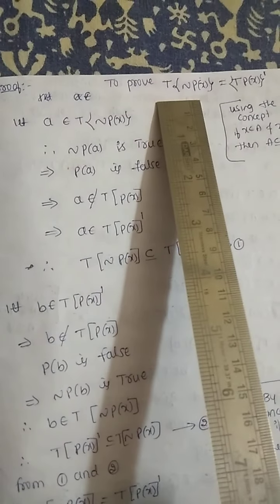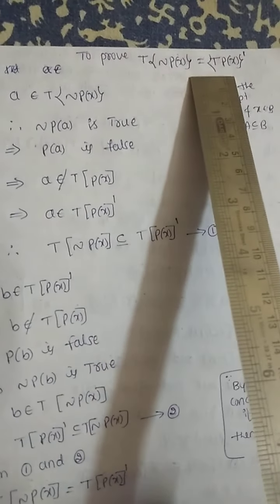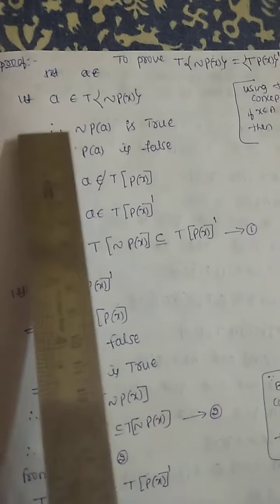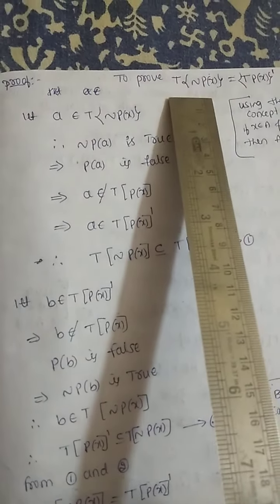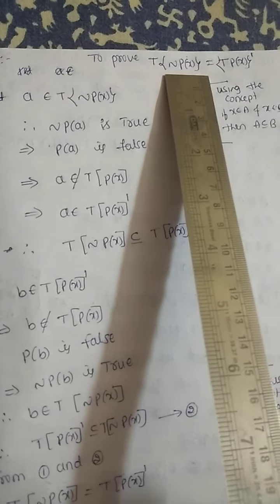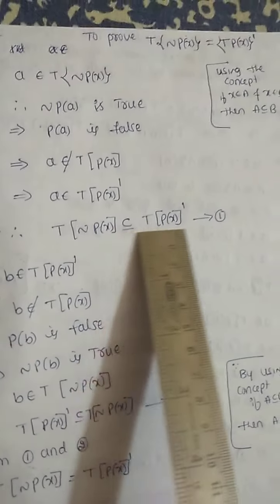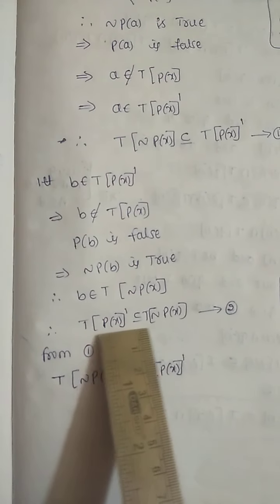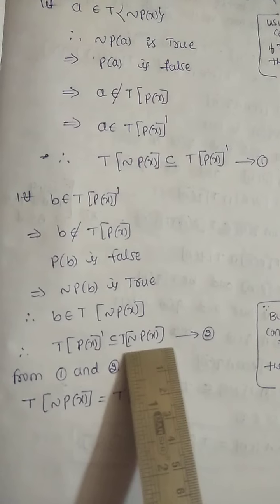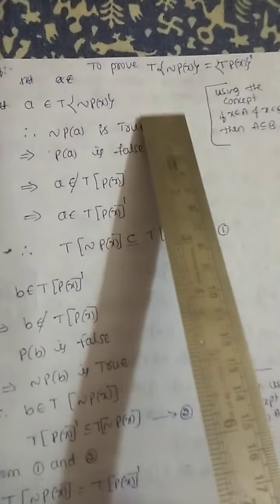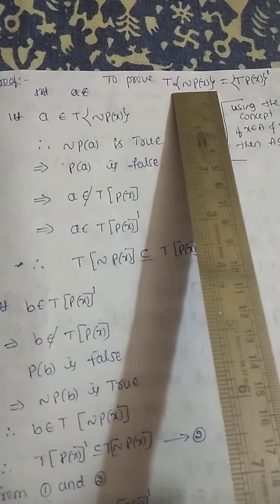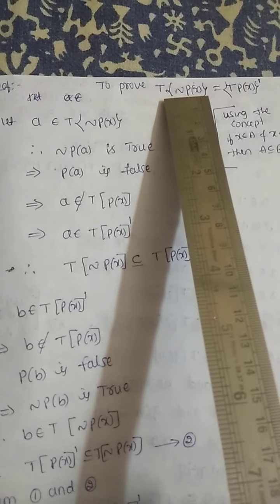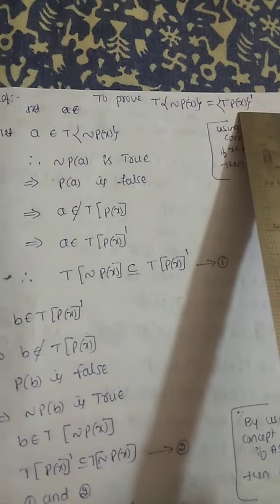Proof. To prove T of negation of P of x equals T of P of x complement. First, we have to prove that T of negation of P of x is a subset of T of P of x complement. In the second part, we have to show that the complement of T of P of x is contained in T of negation of P of x. Okay, first take any element belonging to this set. Then we have to show that that element belongs to this set also.